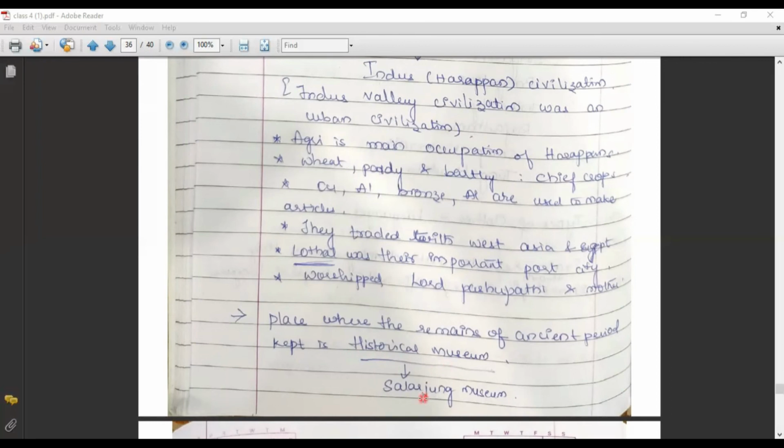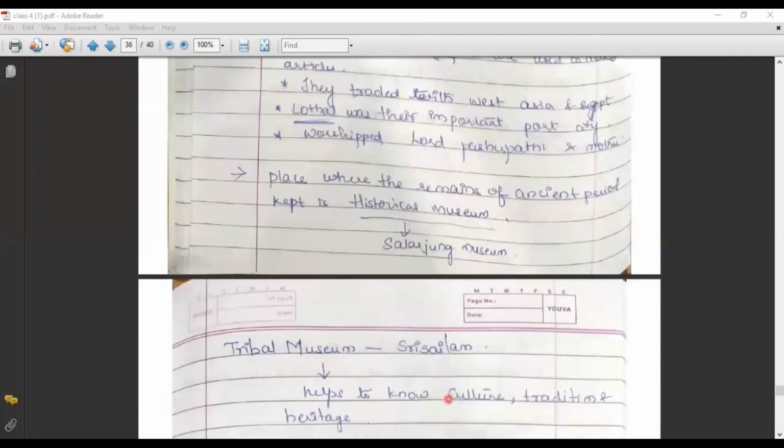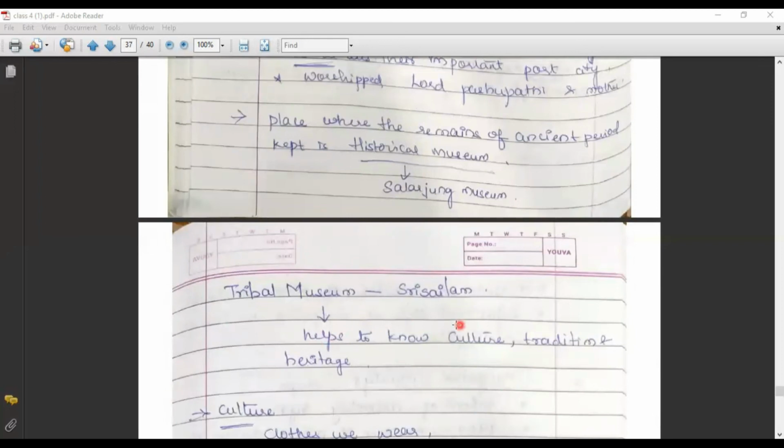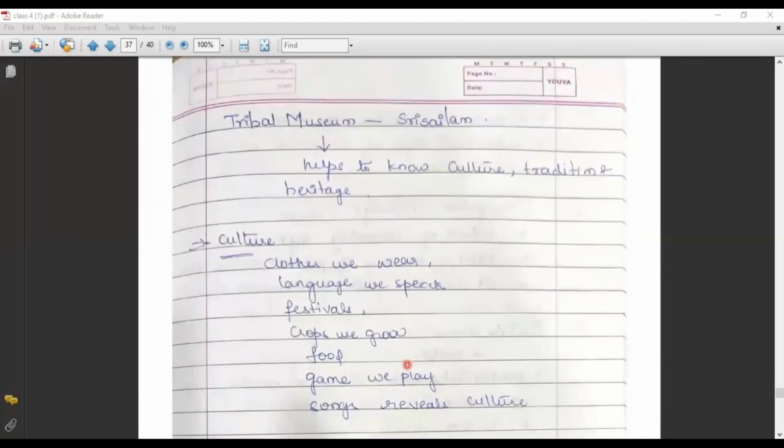So here we could find a Salar Jung Museum in Hyderabad, and a tribal museum in Srisailam. In a tribal museum, you could find articles relating to the culture, tradition, and heritage of tribals. So what is culture? Culture means what kind of clothes we wear, what kind of language we speak, what kind of festivals we are going to celebrate, which type of crops we grow, which type of food we eat, what kind of games we play, and what type of songs will be sung. All these are the reflection of a culture.